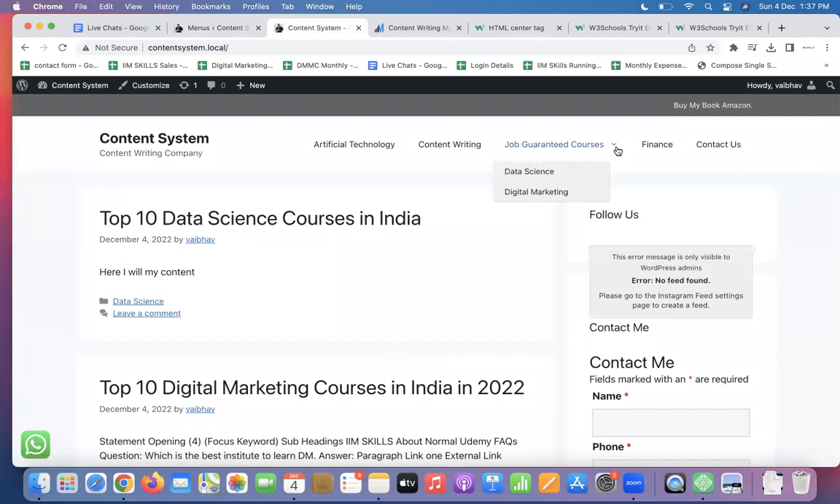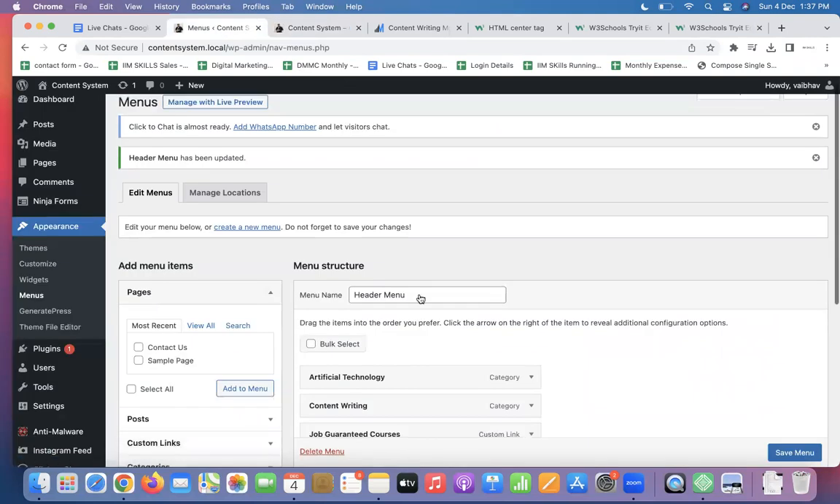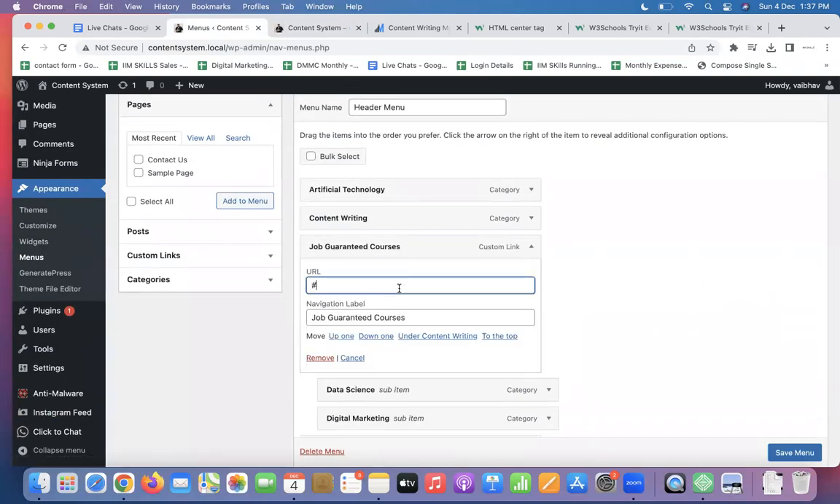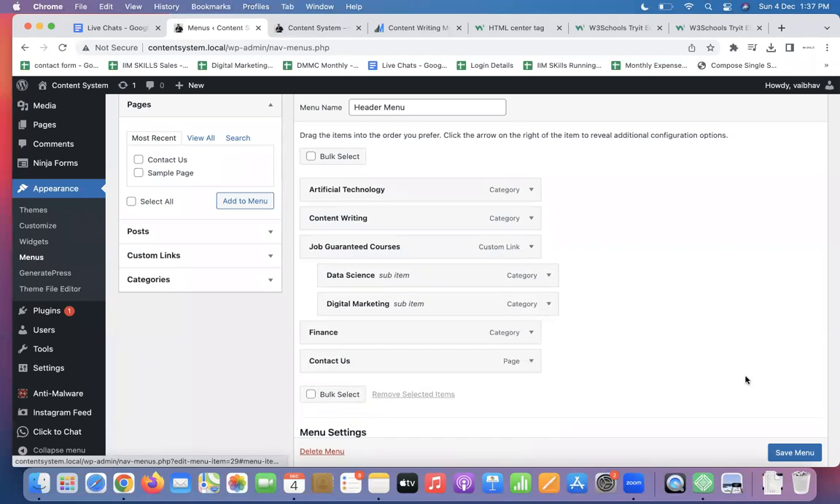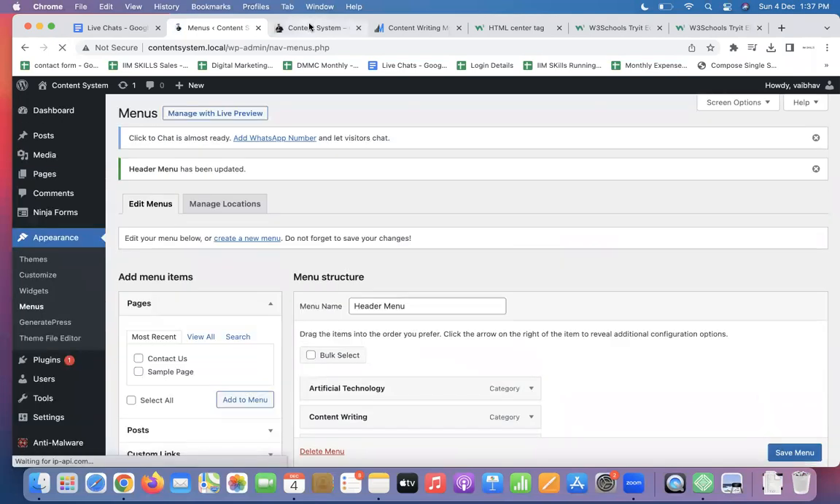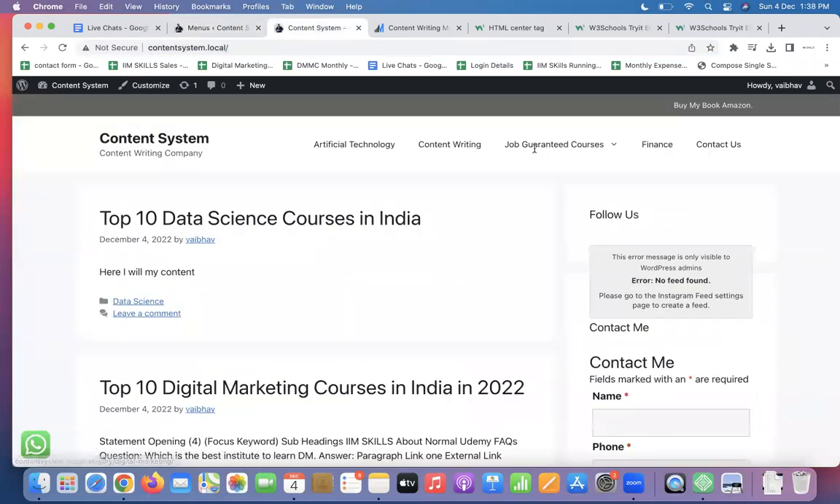Now you will observe that data science is now part of the menu under this. But one bad part is that the job guarantee word is also clickable. So what we will do, we will remove the hashtag and save this again. And we will refresh. So now you will observe job guarantee is not a clickable item. Data science and digital marketing are.